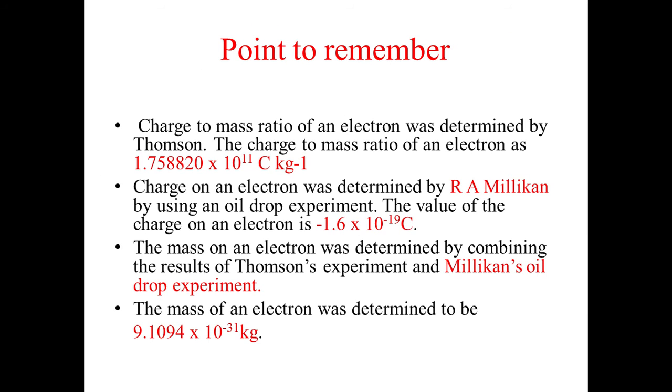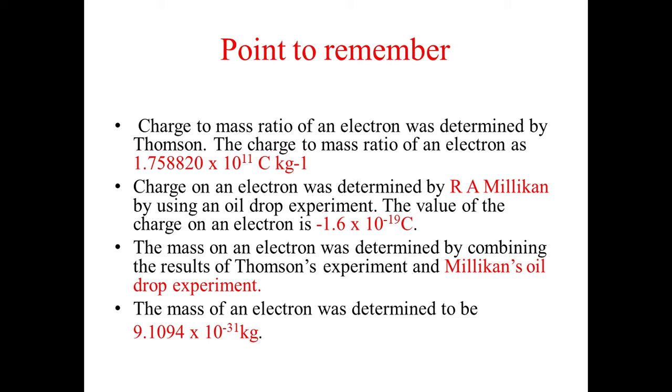Come to the next. These are some points which you have to memorize because they are asked in the examination in a 1 mark section. So first is the charge to mass ratio of electron, which was determined by J.J. Thomson, and that would be 1.75820 into 10 to the 11 coulomb per kilogram.